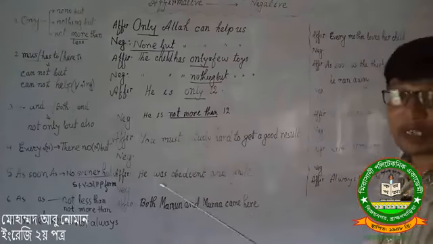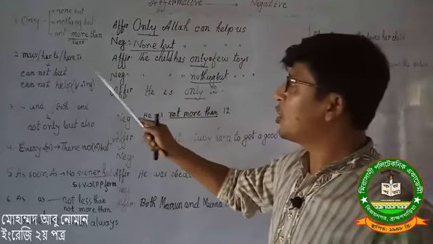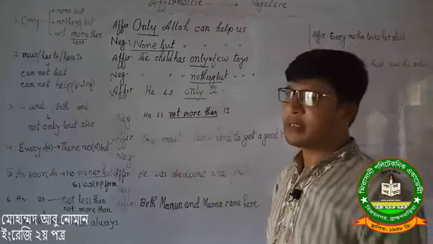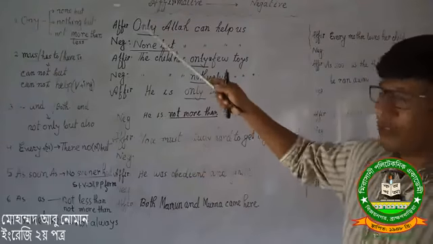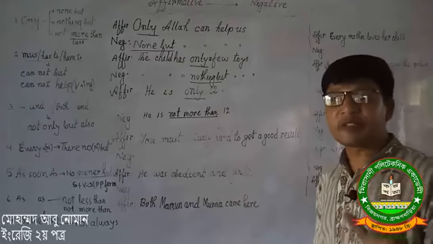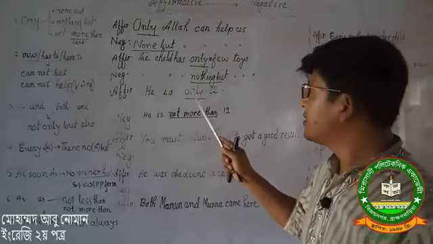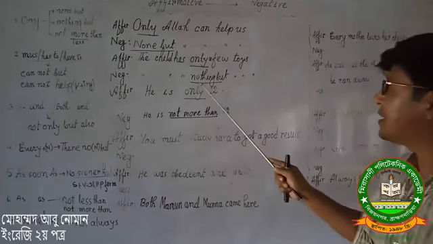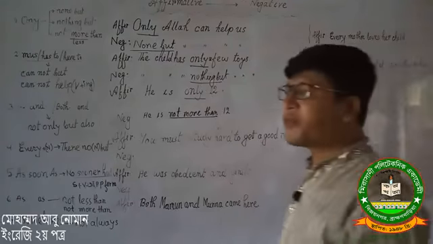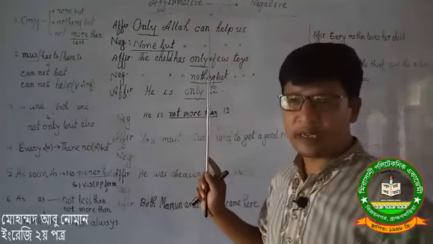Here I have written three examples for these rules: none but, nothing but, not more than or not less than. You can write not more than or not less than, the same meaning. Have you understood the three rules for only? No need to memorize anything. You will just try to practice and understand the rules. Instead of only we have written none but, nothing but, and not more than. We can change the word only into none but, nothing but, not more than or not less than.